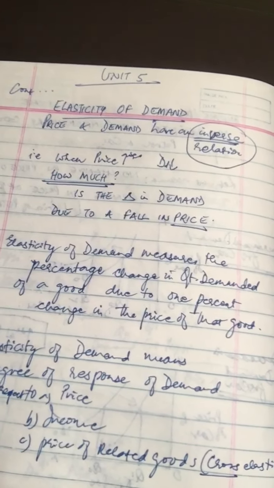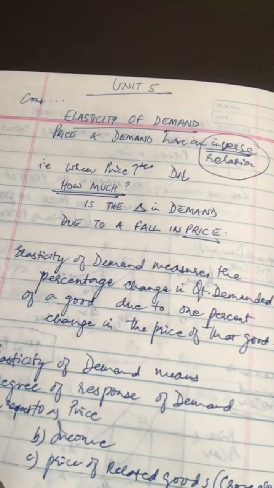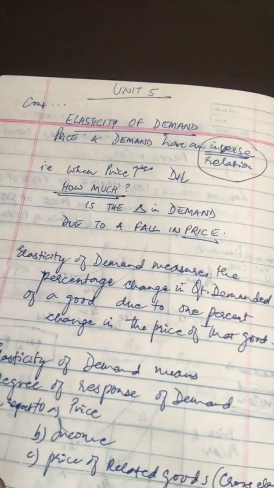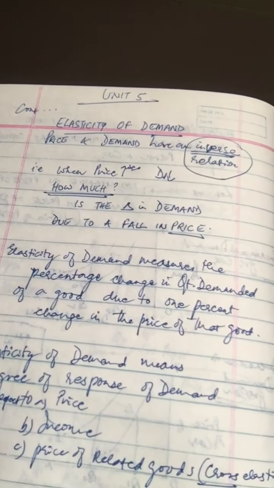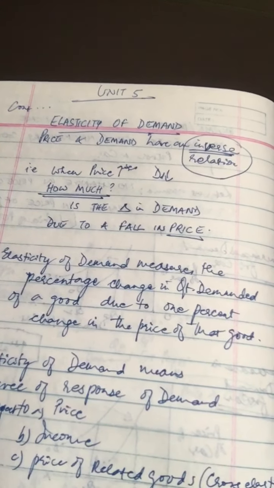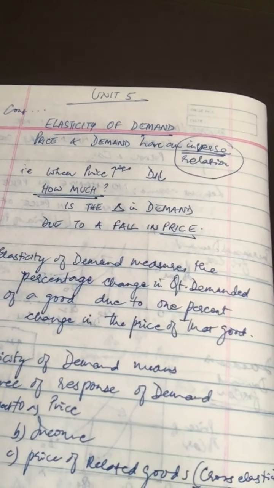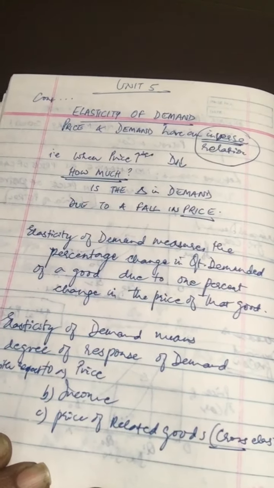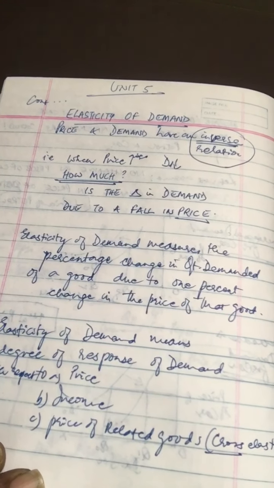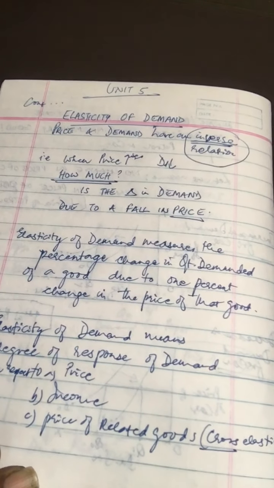So what is elasticity? Elasticity refers to the degree of response. That means the response of demand to a given change in price. So the demand responds to three things. One is price, the other is income, and also related goods. Now let's just take the first type, price elasticity of demand. If it changes due to price, it is known as price elasticity of demand. So when the change in quantity demanded is measured with respect to change in own price of the commodity, it is called price elasticity of demand.